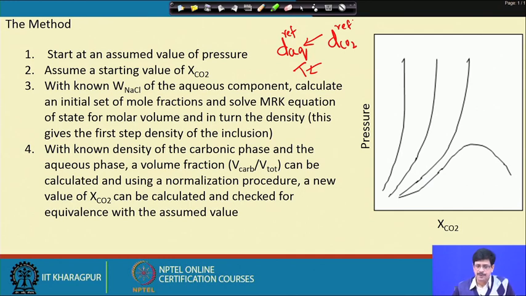So, now what we can do is, with our assumed value of pressure and XCO2, we calculate the first term of the equation which we proposed there. It is V carbonic by V total, which gives us the volume fraction. And as I said, this volume fraction can be converted into mole fraction by using an appropriate normalization procedure.